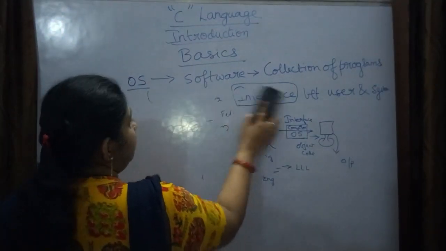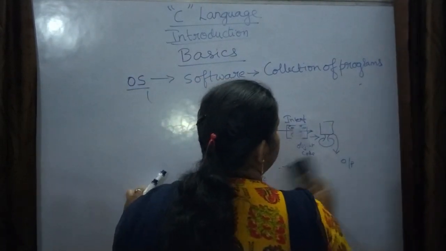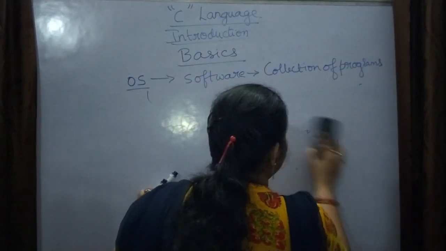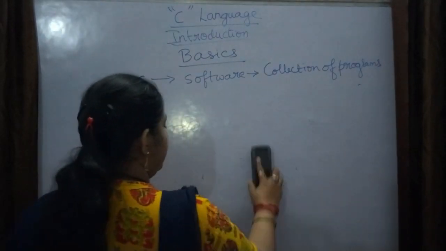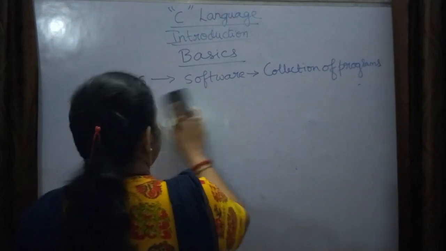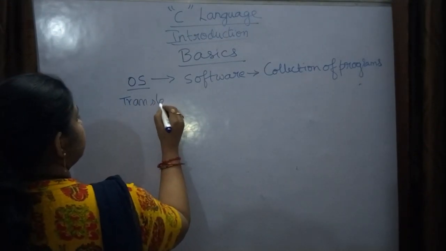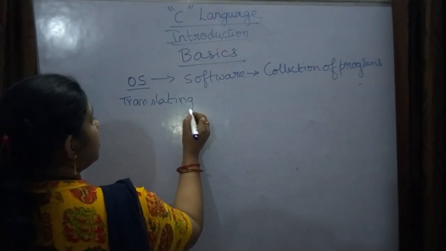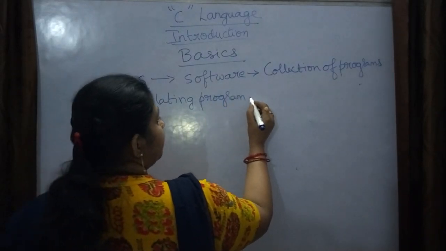Now I will explain translating programs. All these are terminologies or basics of the computer or basics of the C language, right? Next, there are translating programs. I have already explained one translator in the C program.